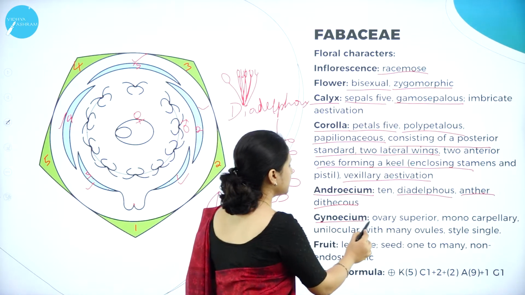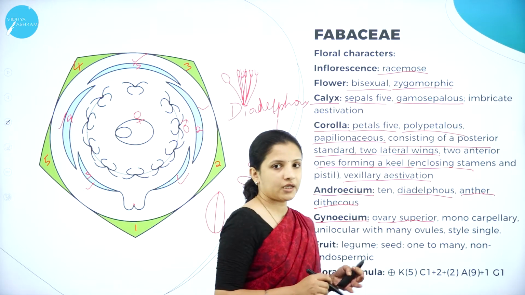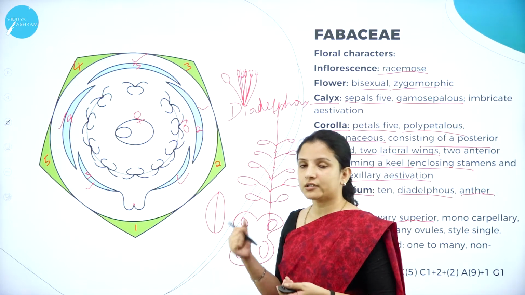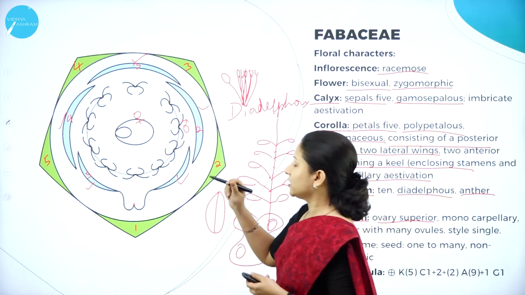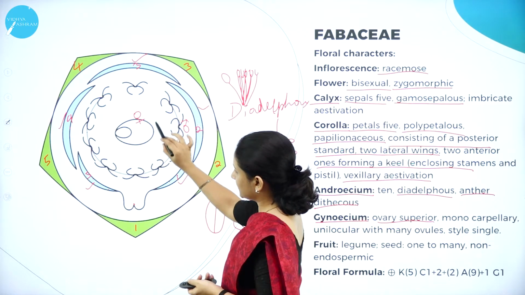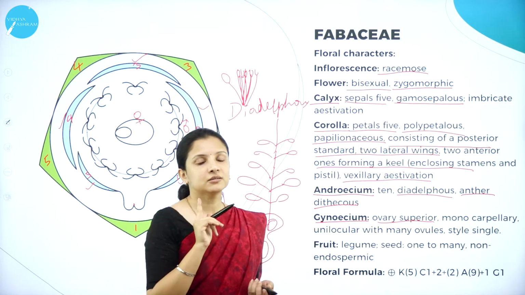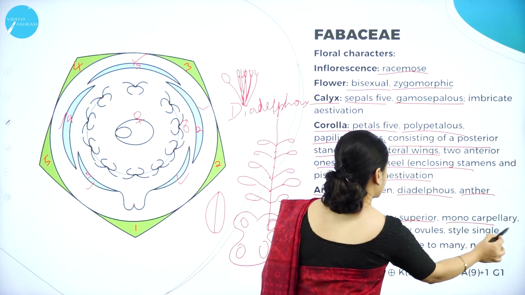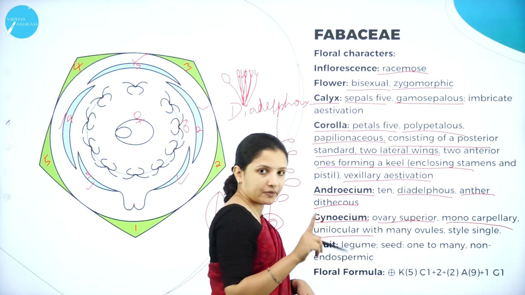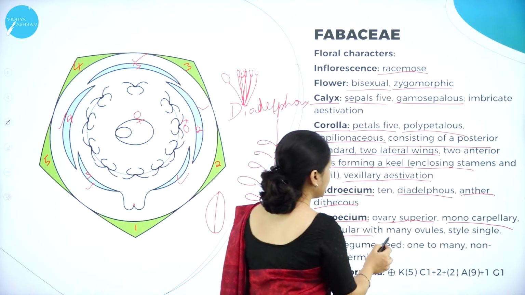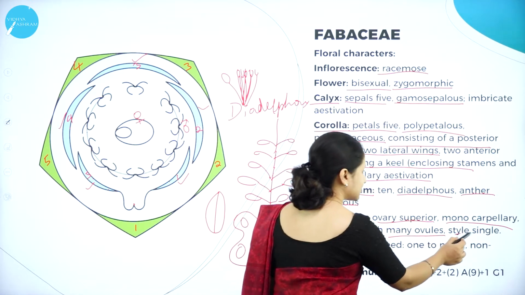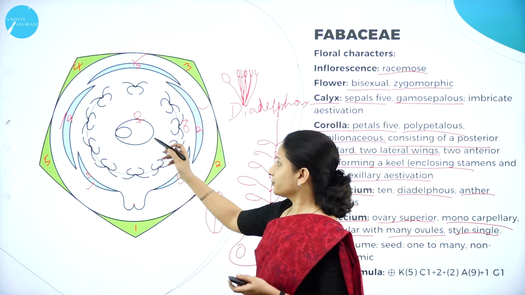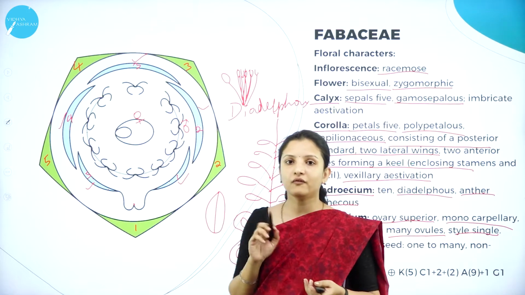So here the ovary is superior. It has a superior ovary and only 1 carpel being present. The superior ovary is not drawn, it is only represented in the floral formula. Only 1 carpel, and its placentation is basal. So it is monocarpellary, unilocular, only 1 carpel is present, but inside there are many ovules. The style is single, and the ovary is superior. So that is represented here in the form of gynoecium.